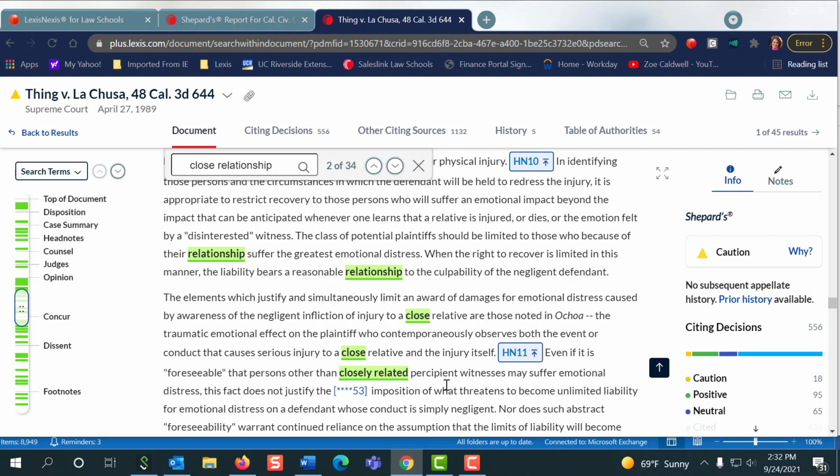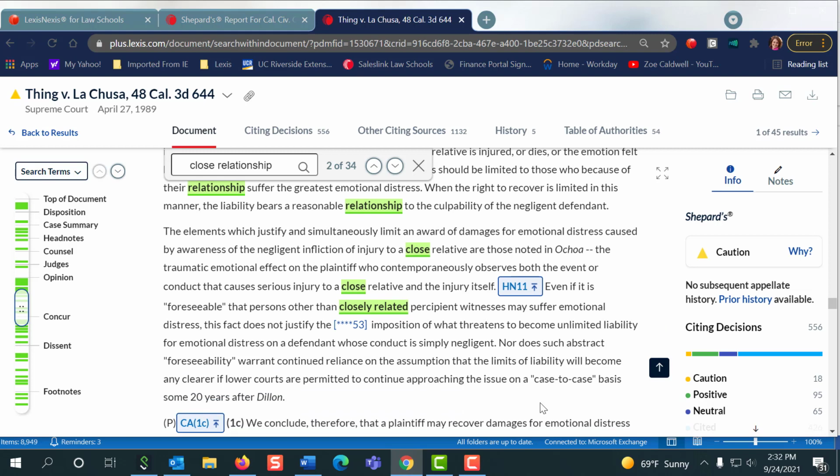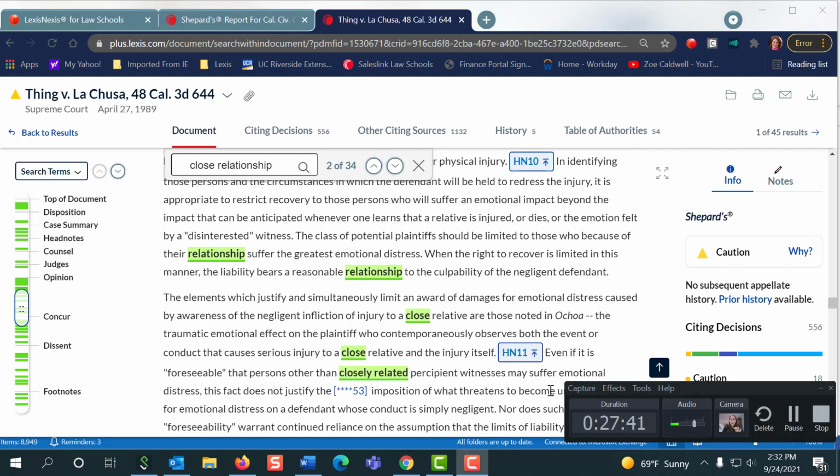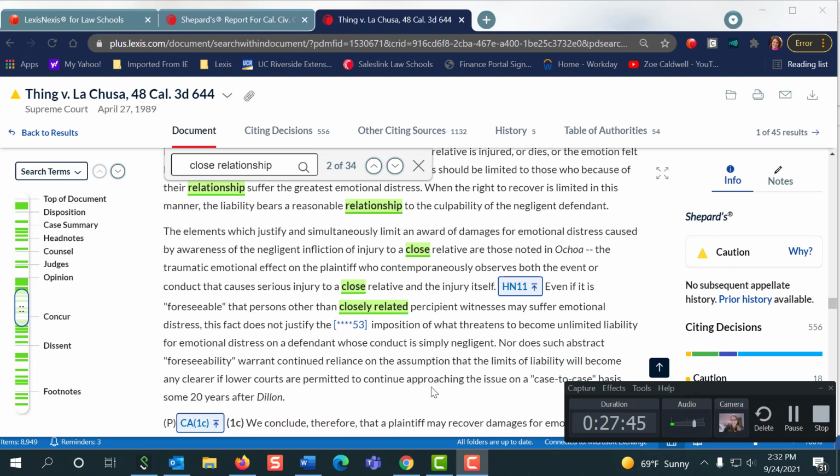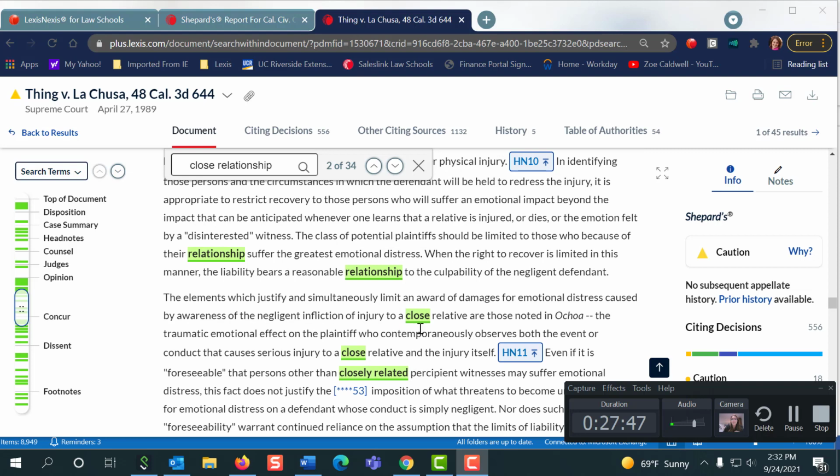What is the test using for determining in Thing v. Lechuza if the relationship was close or not? Are there specific words that the court uses to discuss close relationship? So now when we jump down and we're looking at the area that's on point and then we're in the cases that we need to find the facts of this case and see how they relate to closely related. We need to find out who the closely related person is in Thing v.